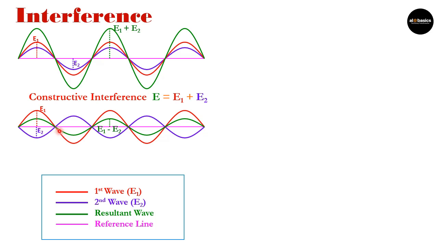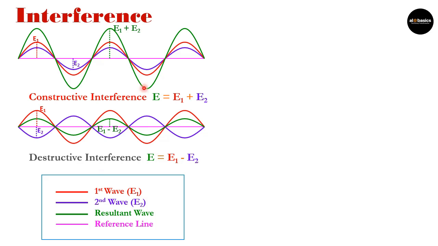And due to that, the resultant is on the negative side. Whereas at this position, as E1 is greater than E2, we can say that E1 minus E2 is positive, and here E1 minus E2 is negative. And for this resultant wave, we have the resultant displacement E1 minus E2, that is known as destructive interference.